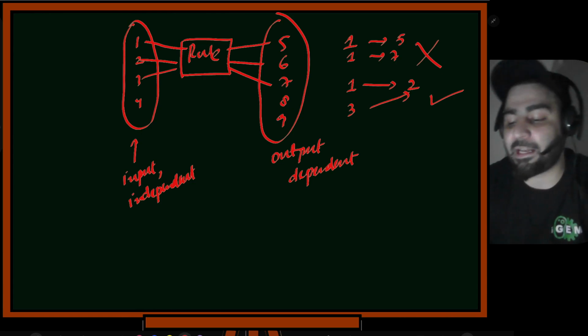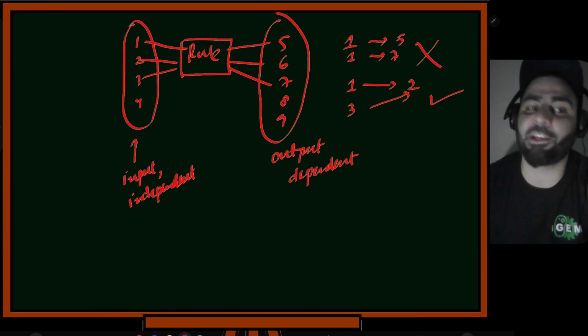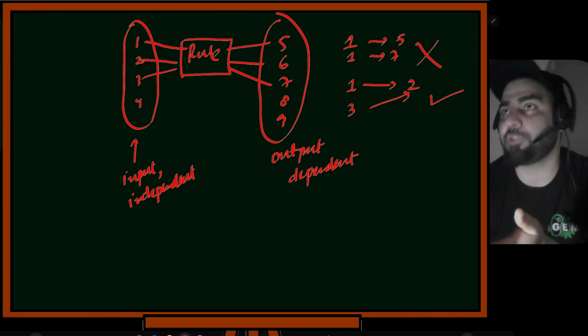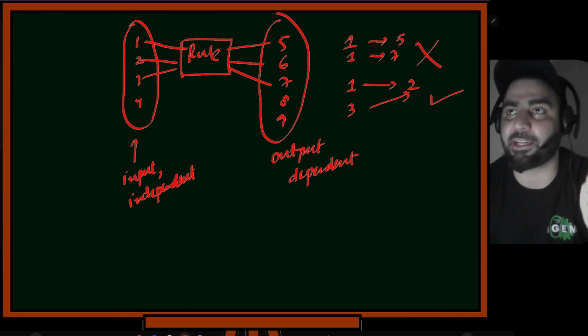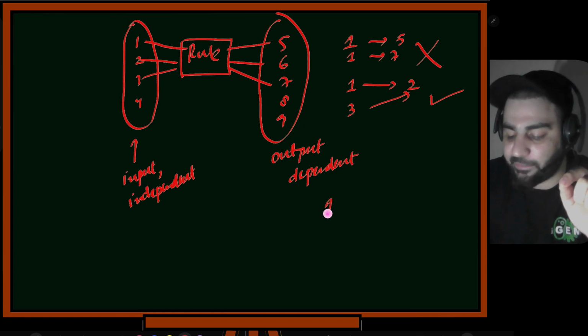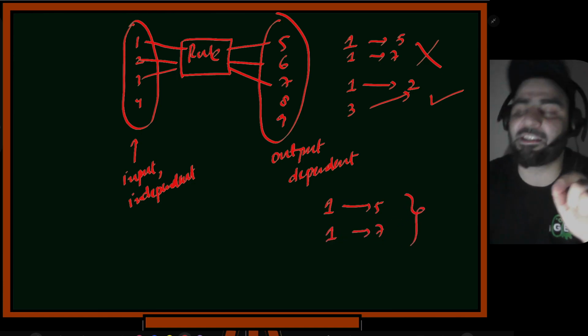So हम लोग अभी क्या कर रहे हैं, हमारे पास एक input था, हमने सोचा कि इसको map करते हैं to some output. So now we are putting constraints. We are saying that this function should be deterministic. So if this one is mapped to 5 and this one is mapped to 7 also, then we have some uncertainty involved.